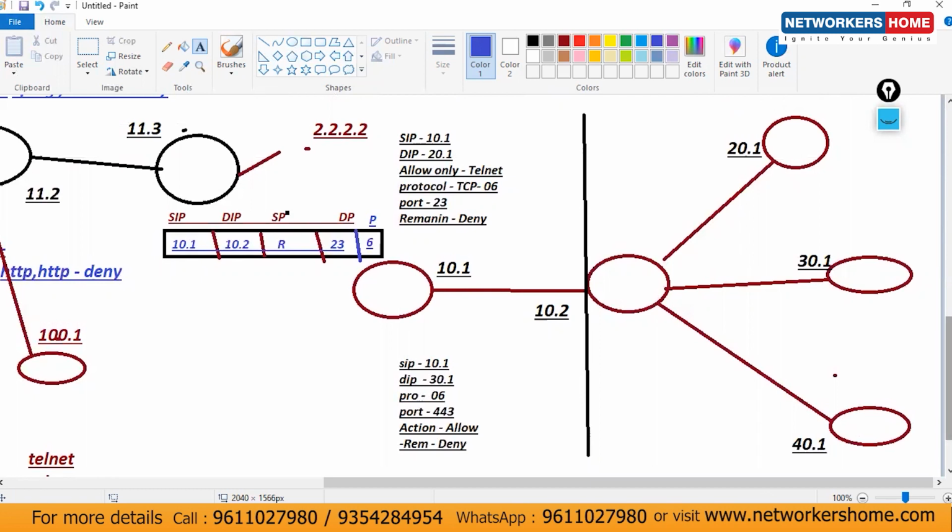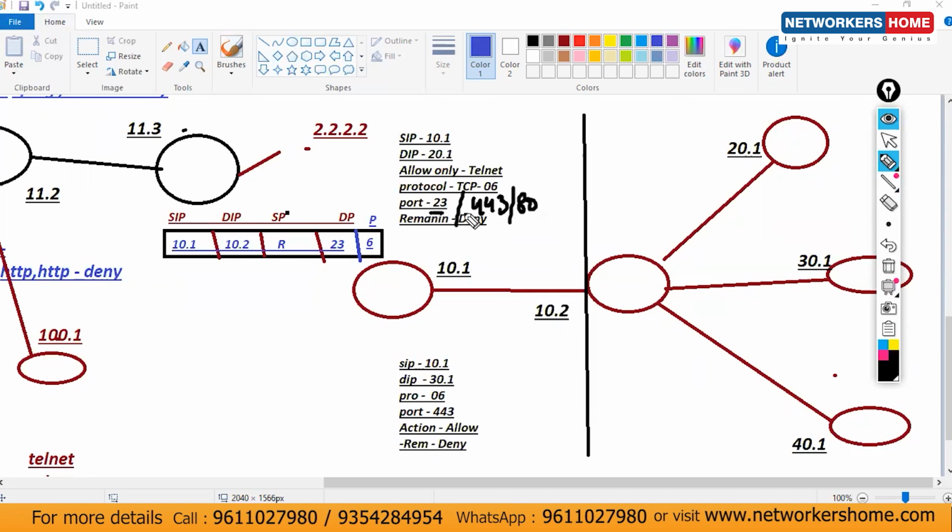Then allow that traffic. Then mention here 443 and 80 also. Obviously, at the same time, one traffic will be generated. You will get one packet, maybe for HTTP, maybe for HTTPS.